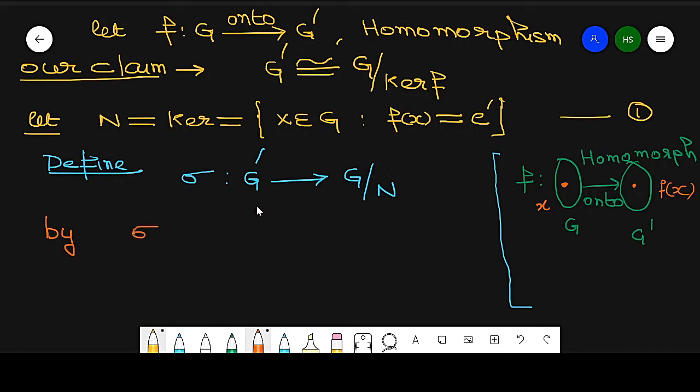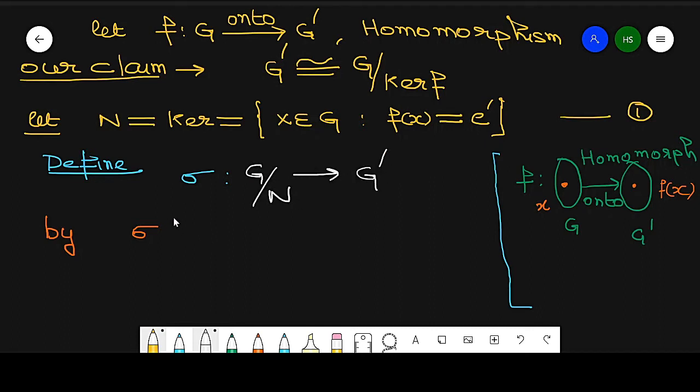So we define a mapping phi, sigma, this is G dash. Since isomorphism is an equivalence relation, I take this as the first group and this as the second group. First I take G by N, which is equal to G dash.